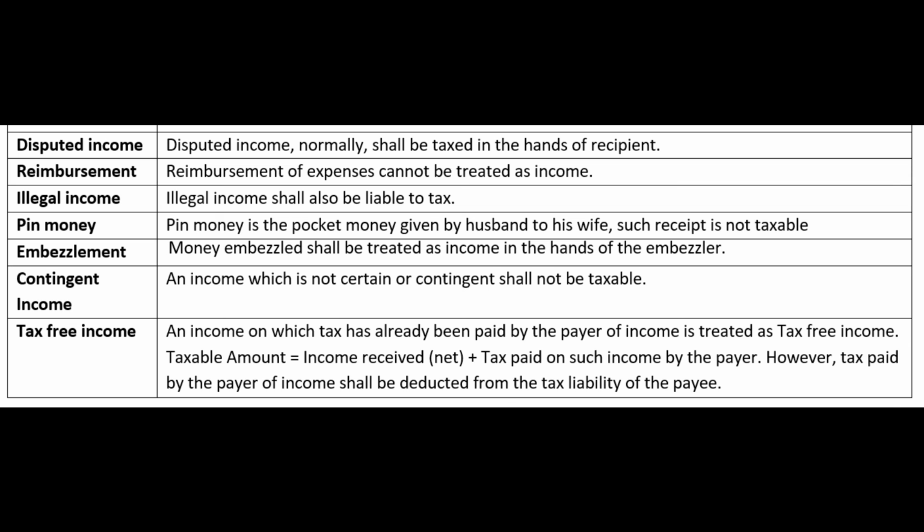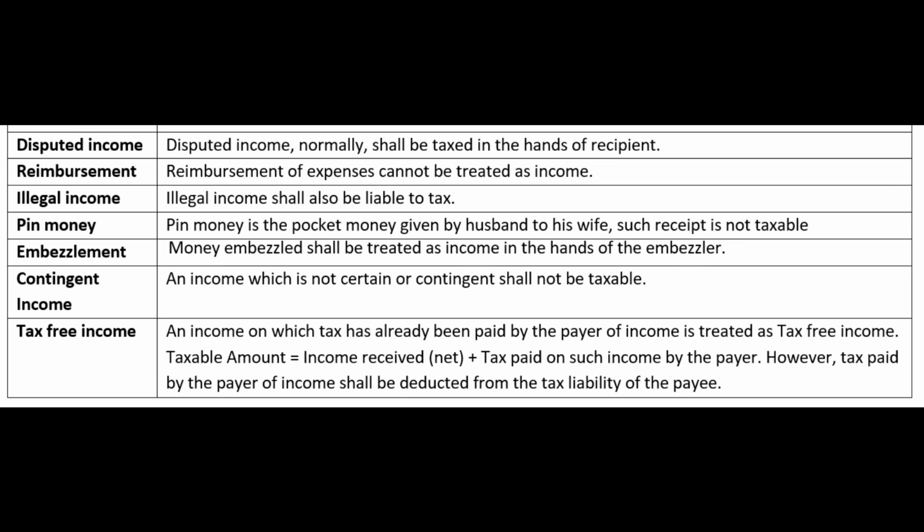What about disputed income? For example, if there is a particular property which is disputed. How do we know it is disputed? Because the title of the property is under litigation. There is a court case going on in relation to that property, and whatever rent is being collected from that property is, let us say, enjoyed by one person. There are two people who are claiming to be owners of the property, but one of them is enjoying the rent from that property, the other is not. So should the income tax wait till the property dispute is settled? And we know in India, the judicial system is relatively slow and it may take a longer time to settle that dispute.